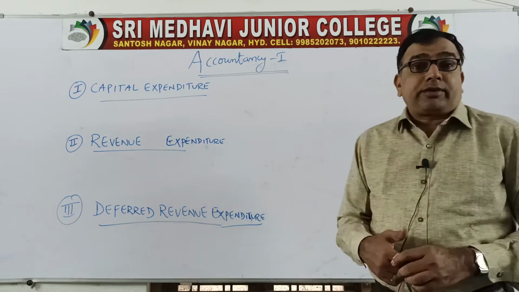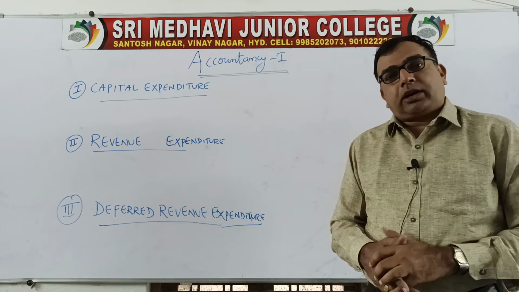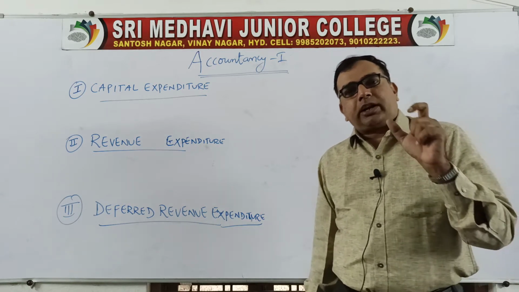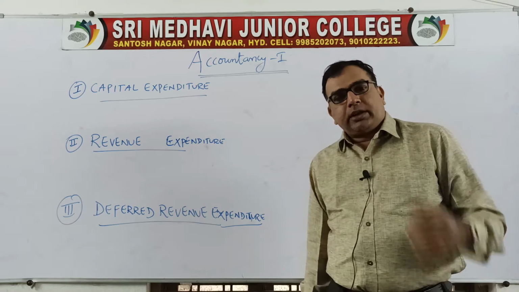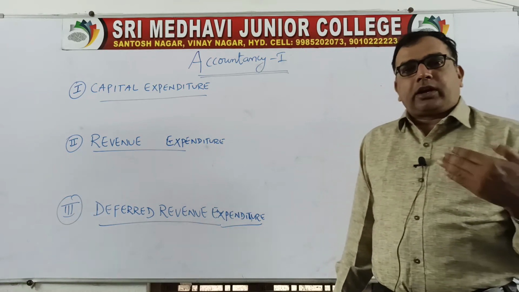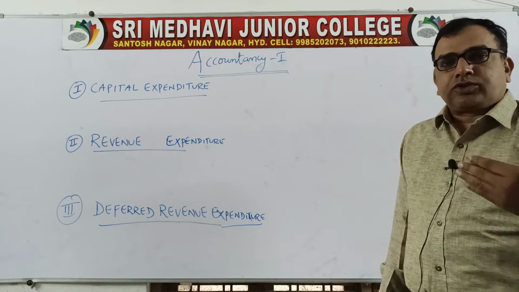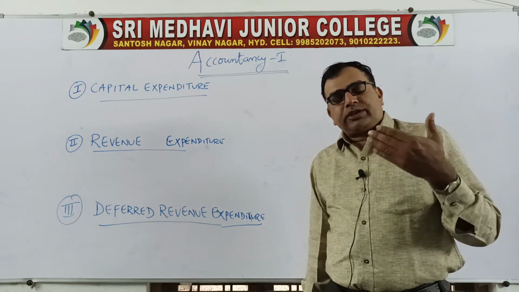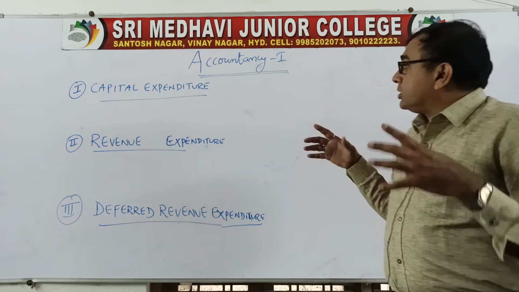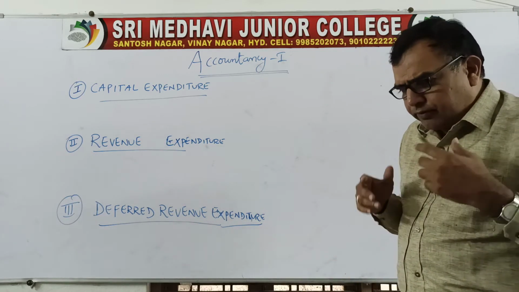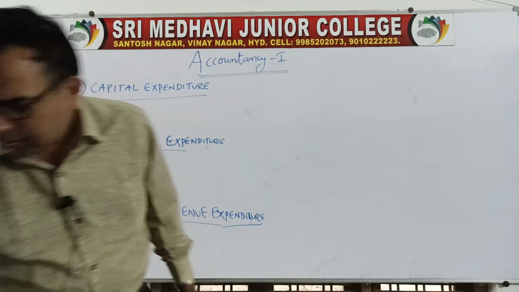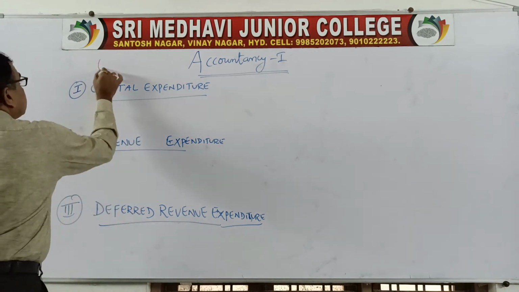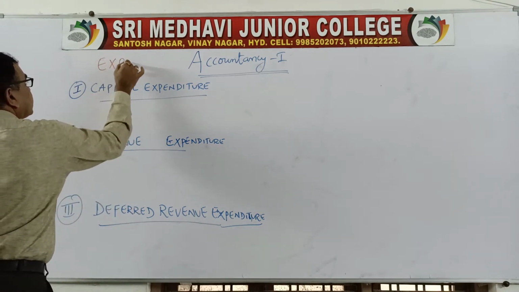In our previous class we discussed accounting conventions, which were the guiding principles to have clear and meaningful accounting records. We had 4 accounting conventions: convention of disclosure, convention of materiality, convention of consistency, convention of conservatism. So in this class we are going to discuss a very important topic, that is classification of expenditure.